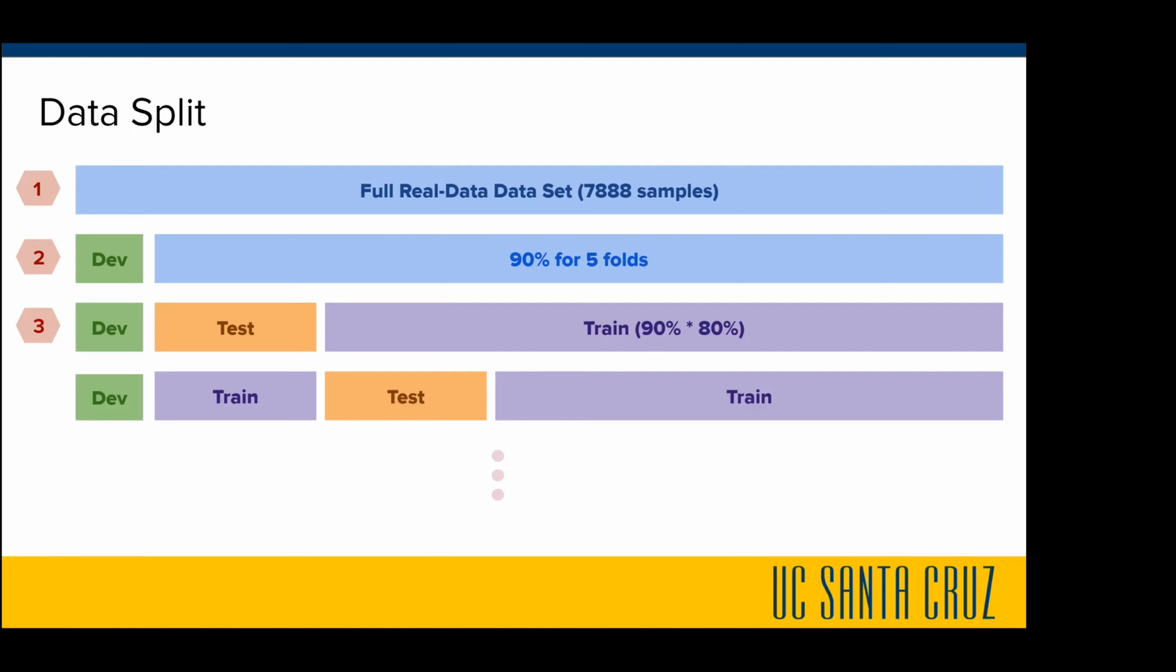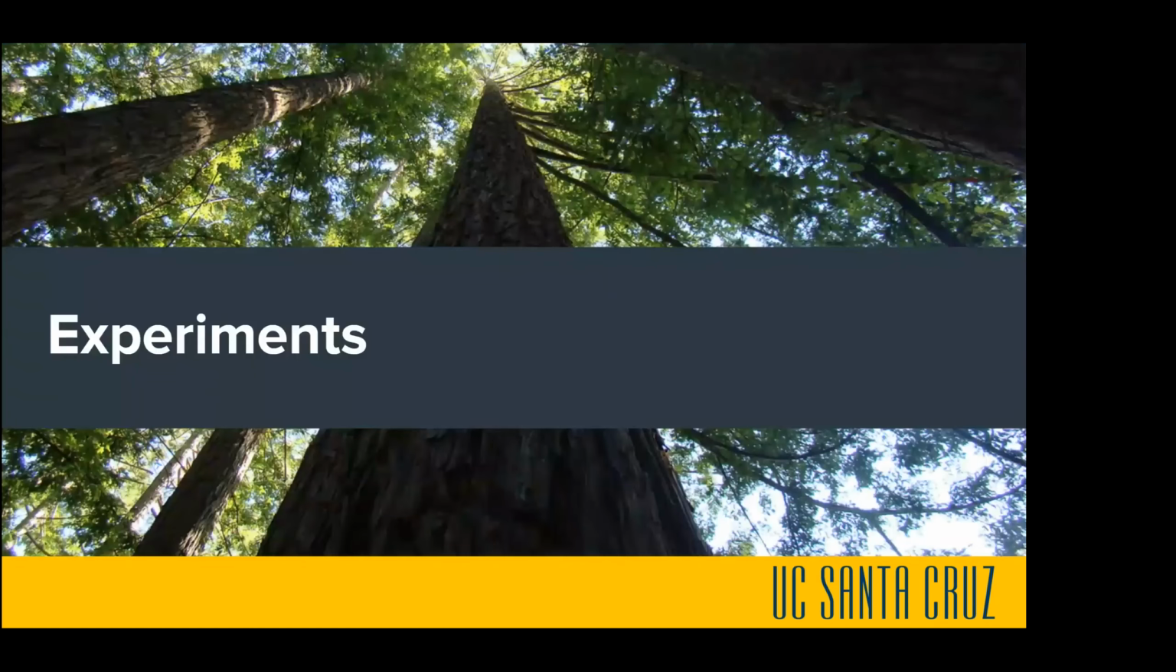The thing to note is that for experiments where synthetic data is added, it's only added to each split's training data. So the train that you see in this diagram, we would add synthetic data to those. And then next slide, please.